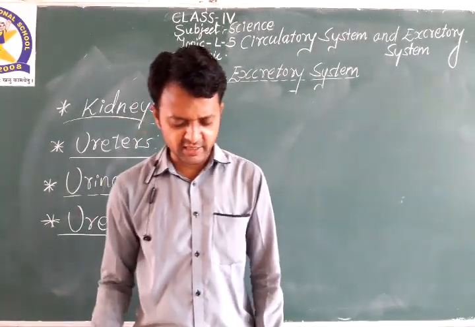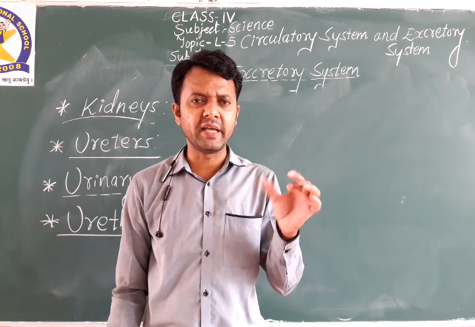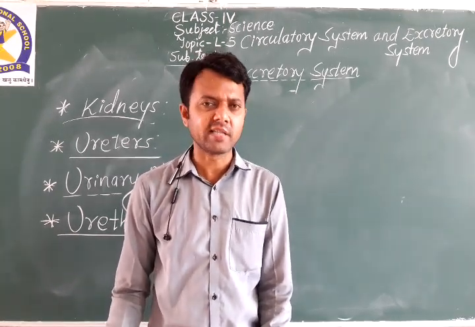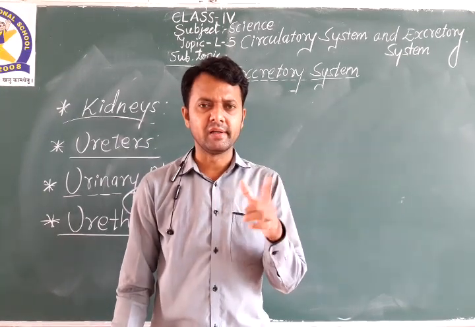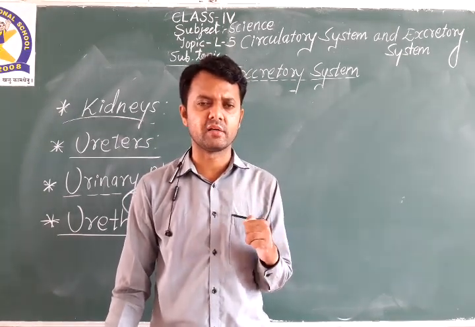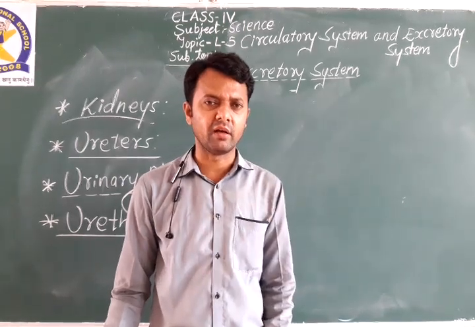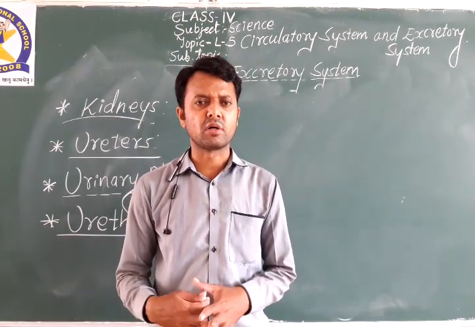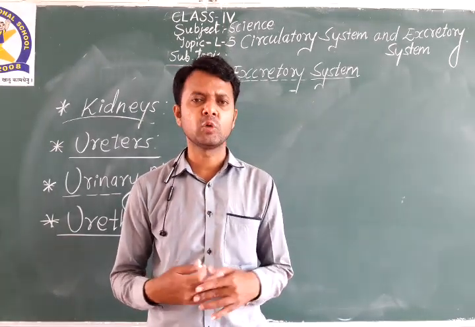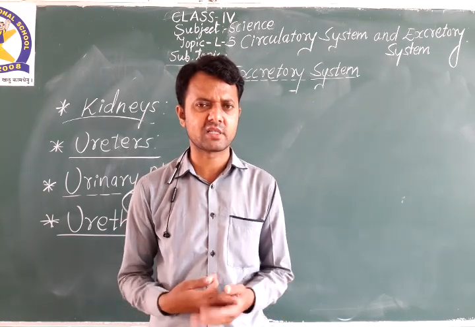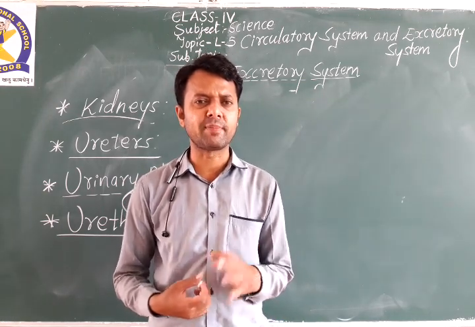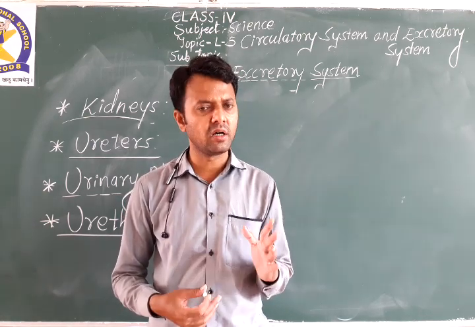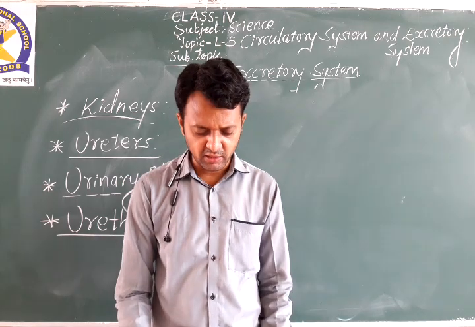First of all, let us see kidneys. Kidneys are bean shaped organs which filter the urine inside our body. Urine needs to be filtered. Whatever water we are drinking does not get digested fully; it is not all forming into blood. The excess water needs to be thrown out of the body. That we call waste. So kidneys are bean shaped organs. A pair of kidneys is present in the body. They filter the water, or we can say filter the urine.